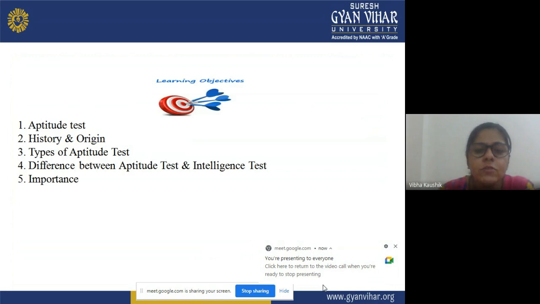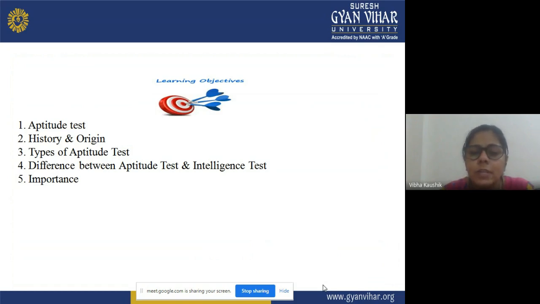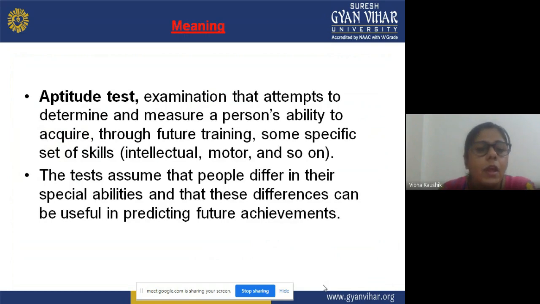Now, the learning objectives of today's topic, aptitude test: you will be able to understand the meaning and concept of aptitude test, history and origin of aptitude test, types of aptitude test, difference between aptitude test and intelligence test, and importance of aptitude test.